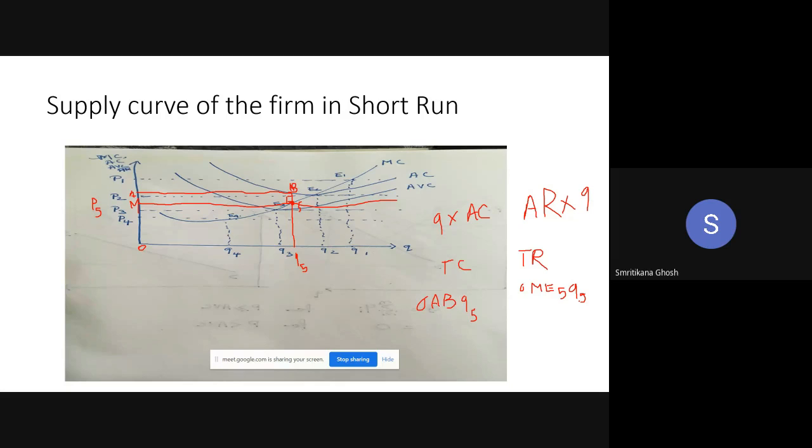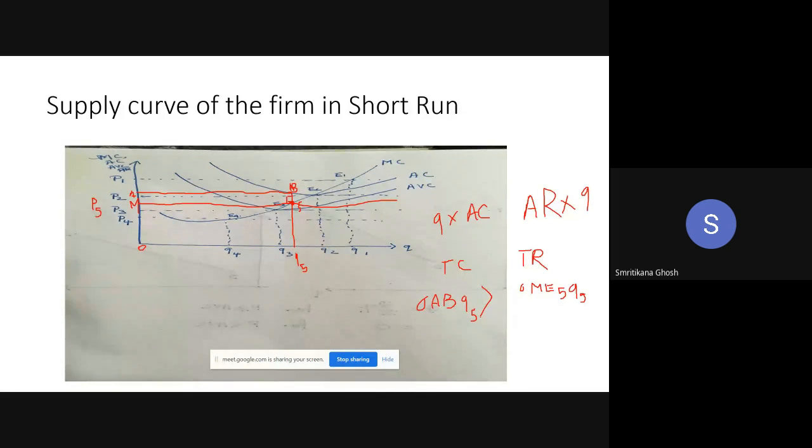Are these areas clear to all? Yes, ma'am. Now tell me which one is more, this part or this part? Total cost is more. So I can say it's a loss, right? Negative profit. So it's a loss.